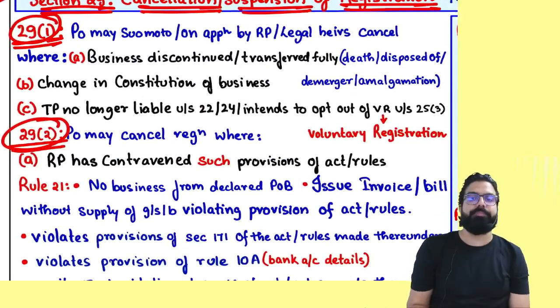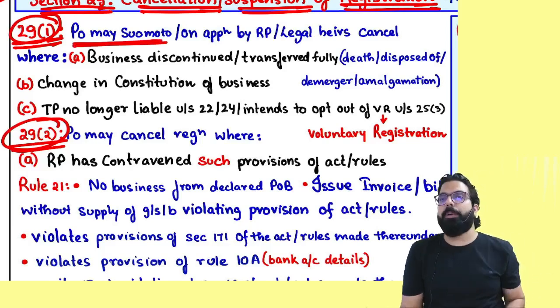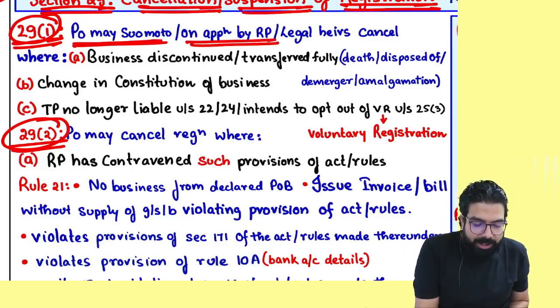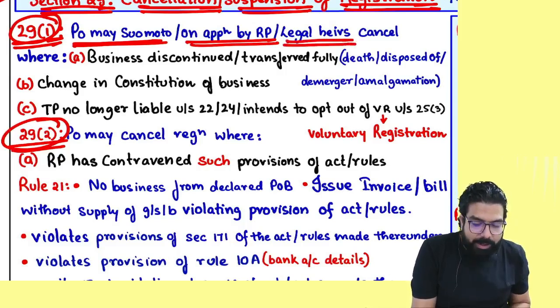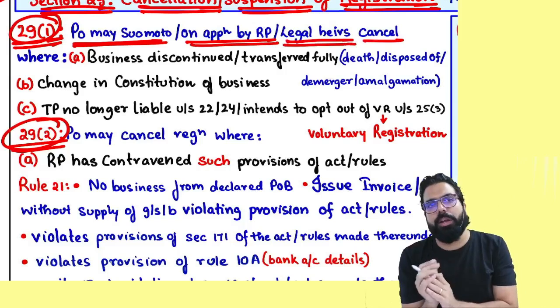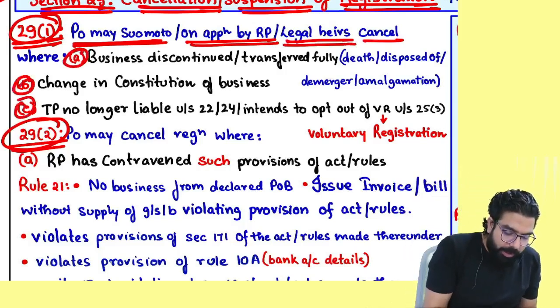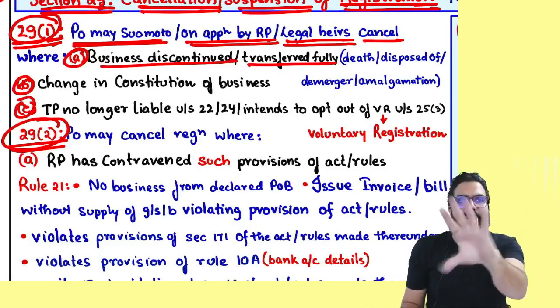Everyone over here now. Section number 29.1 says, proper officer may suo motu, means proper officer can on his own cancel your registration, or on an application by the registered person, or the legal heir can also cancel. Supposing one person is gone, then the legal heir can also cancel the registration. What are the three scenarios? Number one, business discontinued or transferred. People, I stopped my business or discontinued my business.